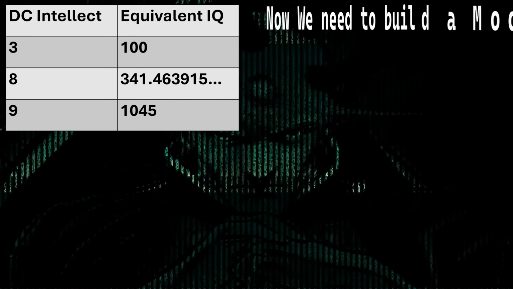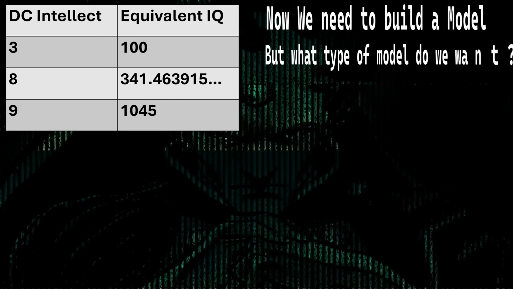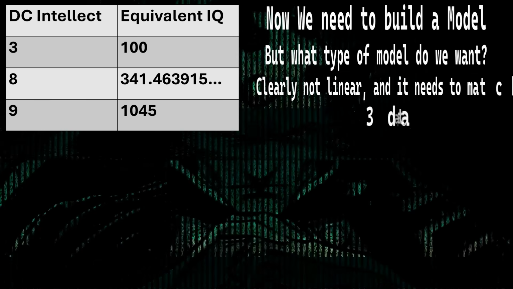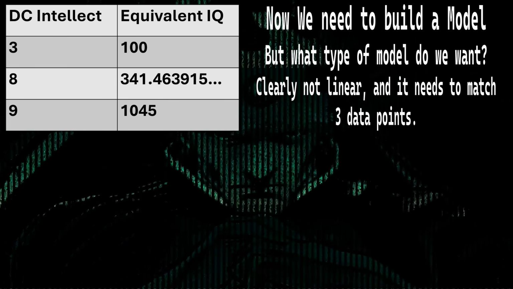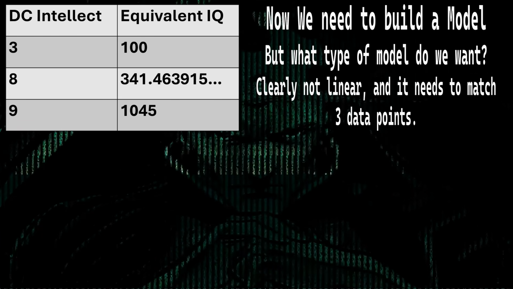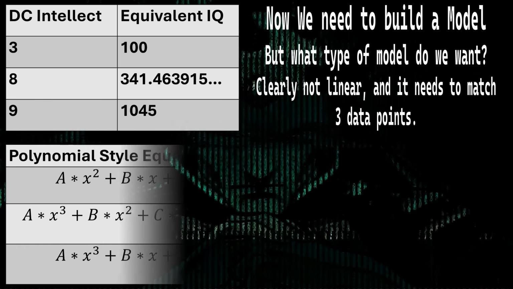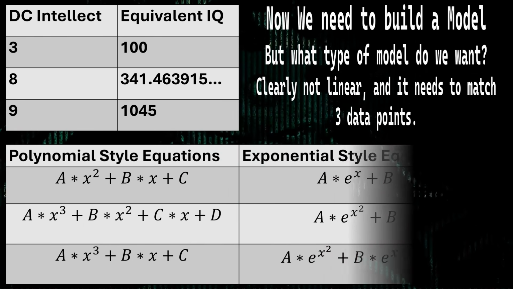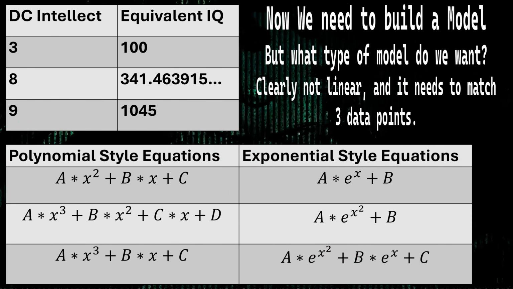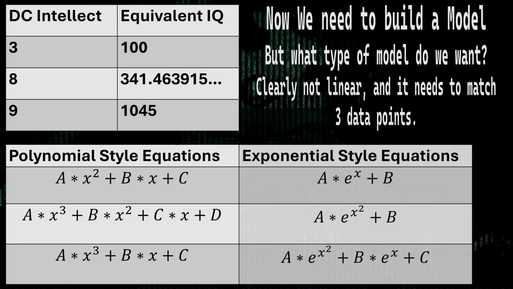So this is our data to work with. Now let's build a model that will convert a DC intellect to an equivalent real-life IQ. When doing this, it got very complicated, to the point where I tried over 100 different equations, and these were the 6 best ones, 3 of which were polynomial style equations and 3 of which were exponential. Allow me to explain which one works and why.